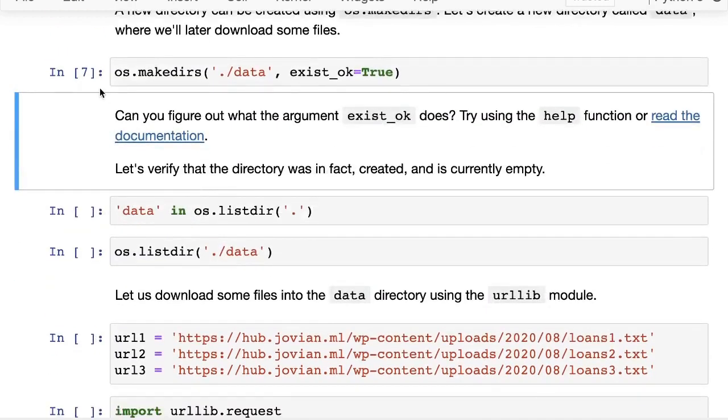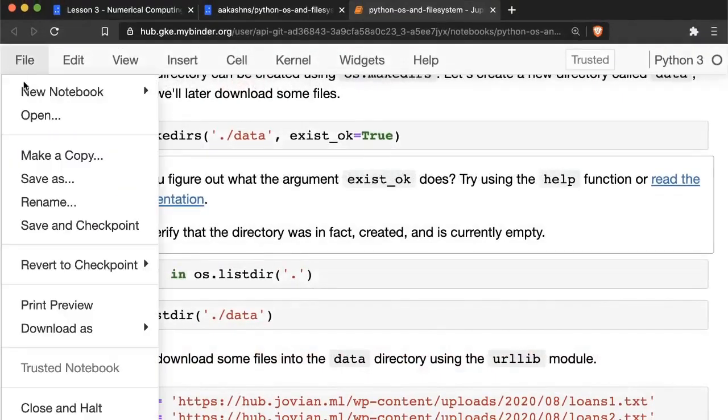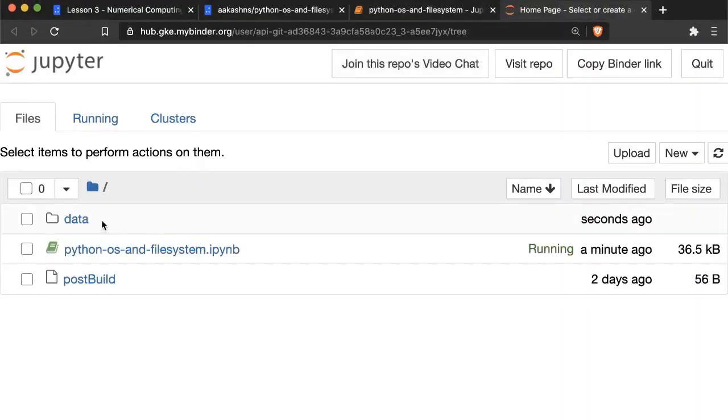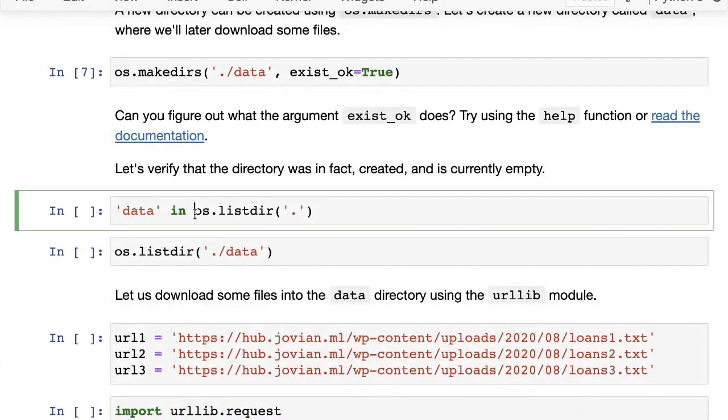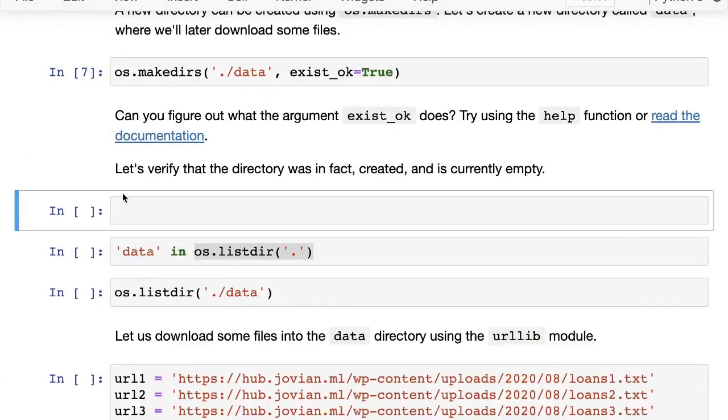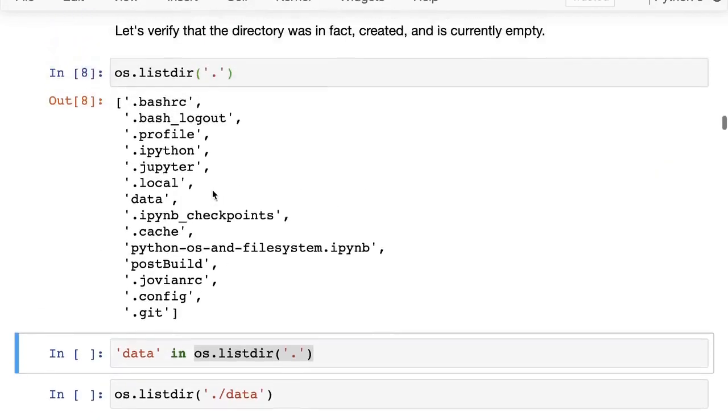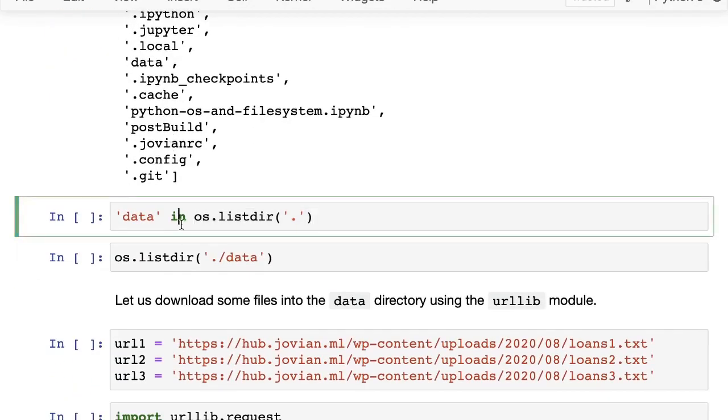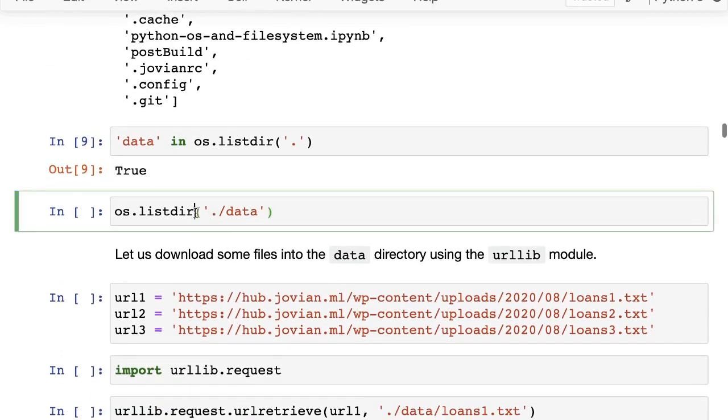Okay, so now we've created a directory called data, and we can verify this. There are a couple of ways to do this. If I just do file open, you can see here that a data directory got created, but I don't really even need to do that. I can just do os.listdir('.'), and that's a nice thing, since that returns a Python list, you can simply check if data exists in that Python list, and that returns True.